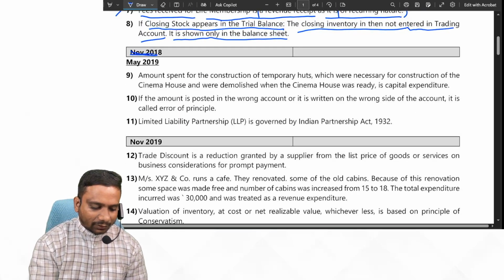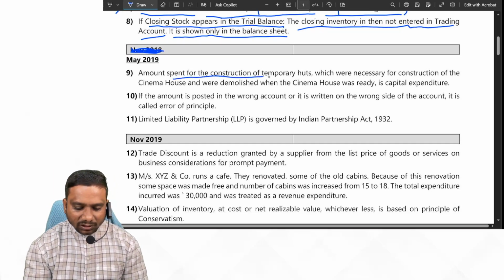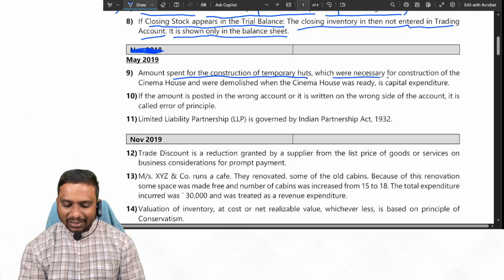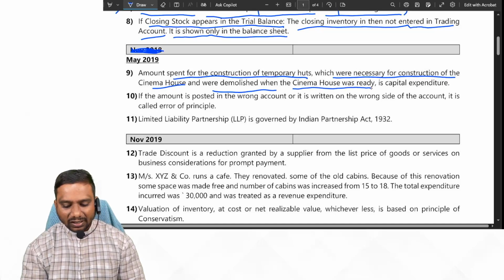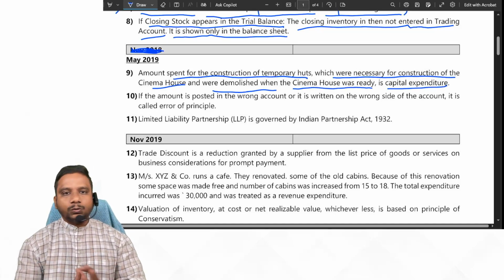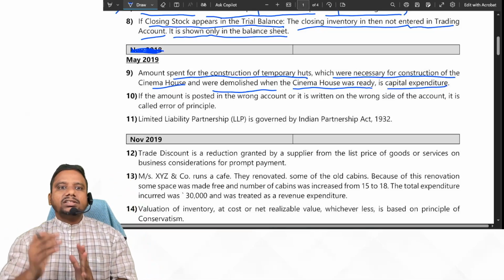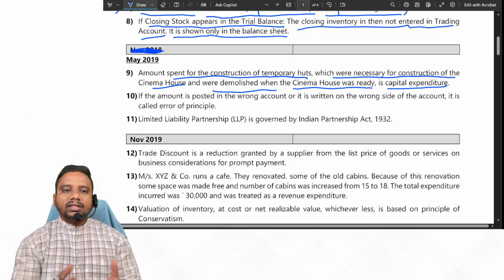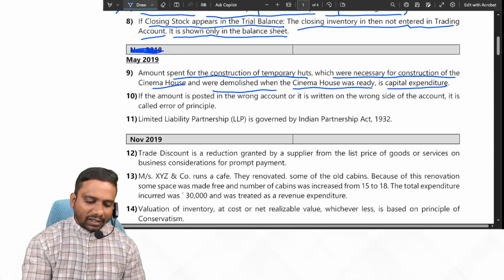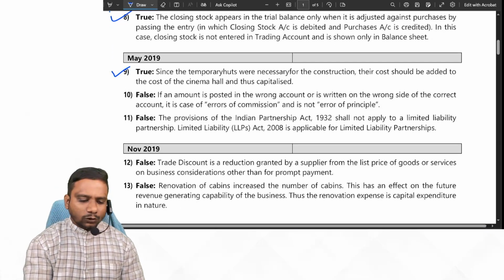May 2009. Amount spent for the construction of temporary huts which were necessary for construction of the cinema house and were demolished when the cinema house was ready is capital expenditure. Yes, it is true, because this construction of huts is mandatory to construct the cinema hall. So it is capitalized. The cost which we have incurred on construction of these temporary huts is capitalized. It should not be treated as revenue expenditure. So the given statement is true. Observe, students, 2009. Next one.